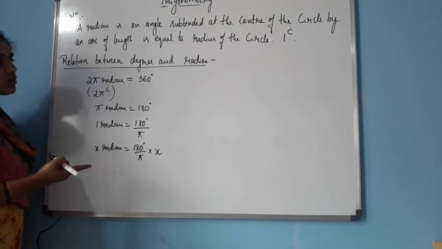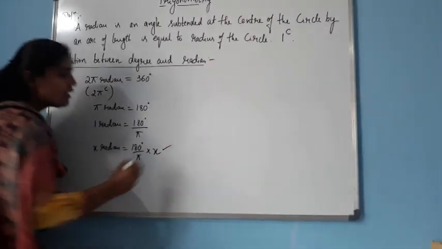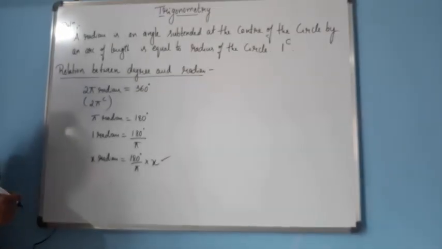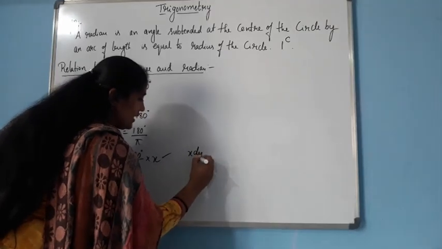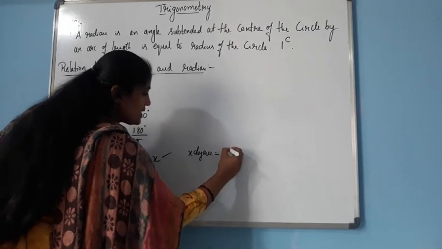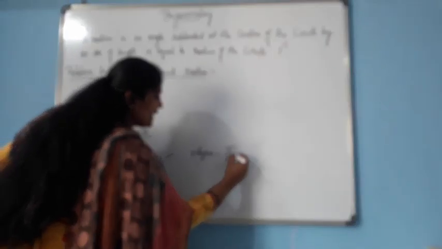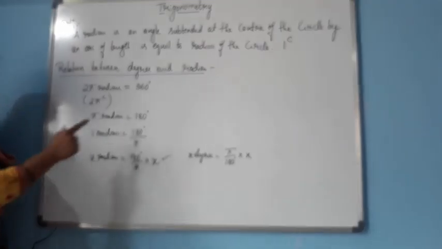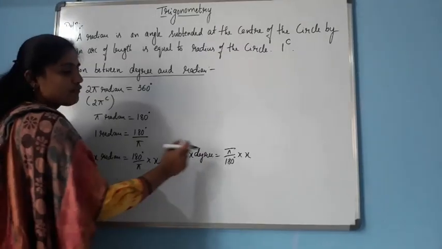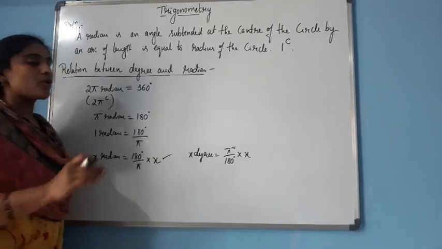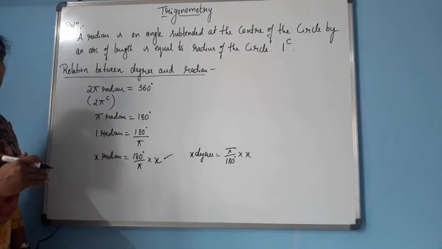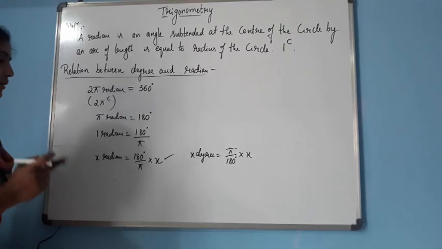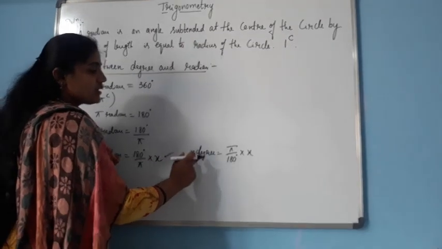If you want to convert radian to degree, what is the formula? This is the formula to convert radian to degree. Next, to convert degree to radian, x degree is equal to pi by 180 into x. Okay, to convert degree to radian, this is the formula. There are some problems based on converting degree to radian and radian to degree. Both these points are very important. This is the formula to convert radian to degree, and this is degree to radian.